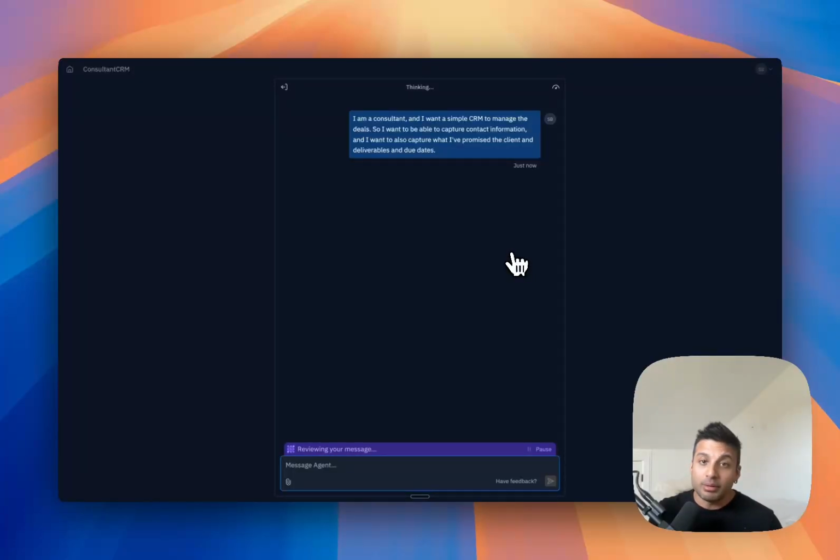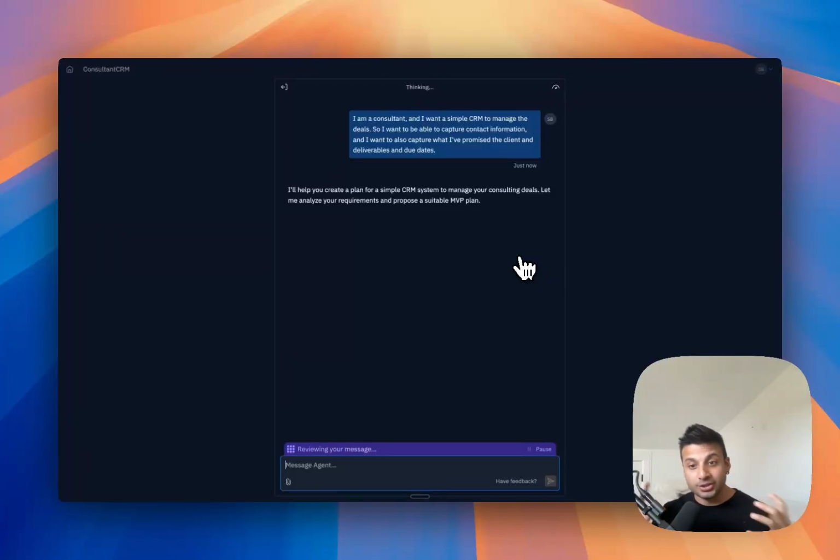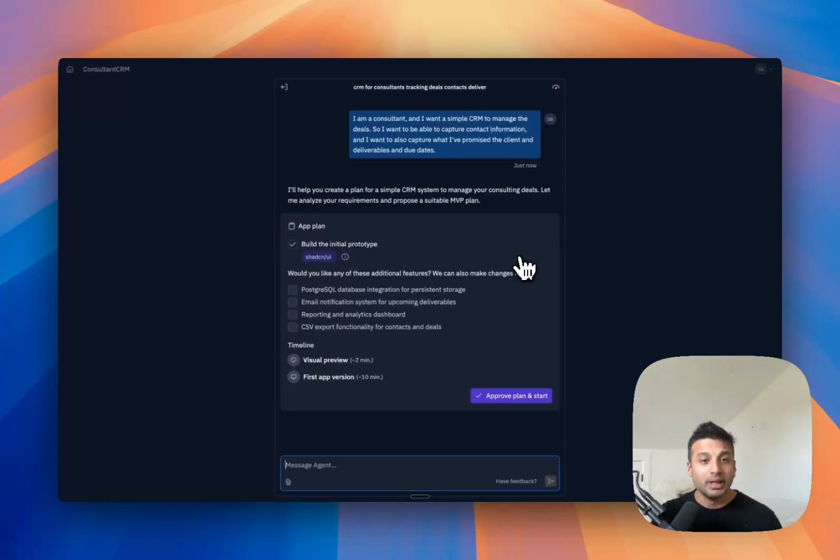I'm a consultant. I want a simple CRM to manage deals, capture contact information, and also deliverables and due dates. And I'm going to let it figure out the relationship between these various entities and figure out best practices for creating a small business CRM. So here you can see that it's giving me a plan.